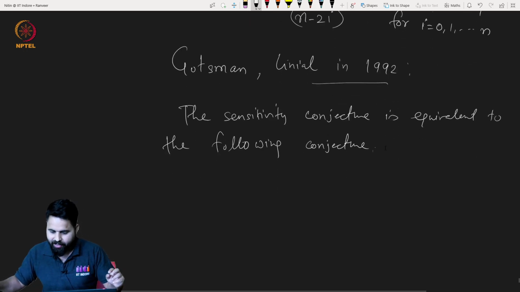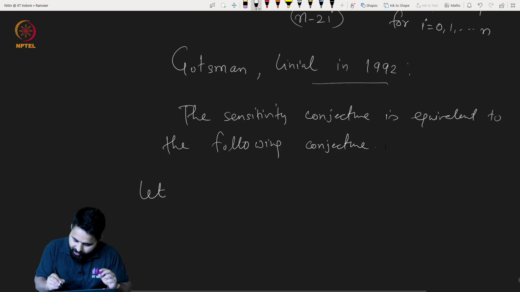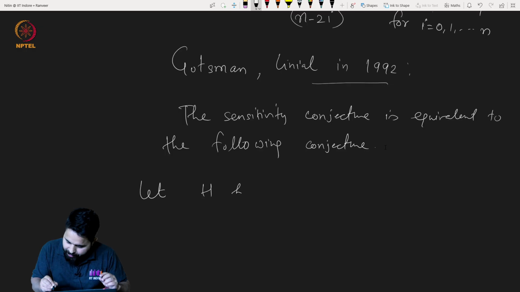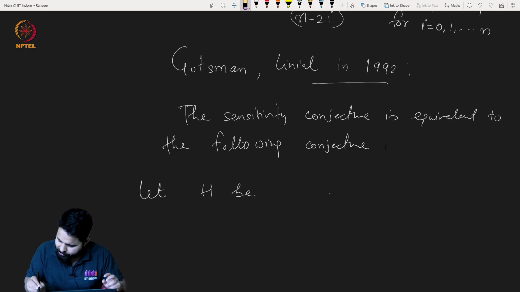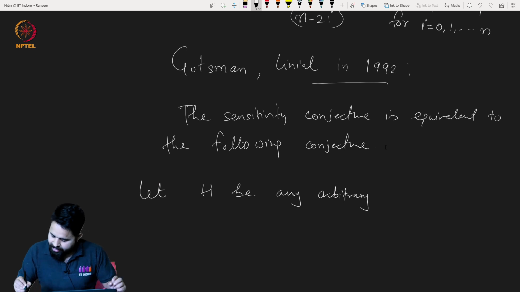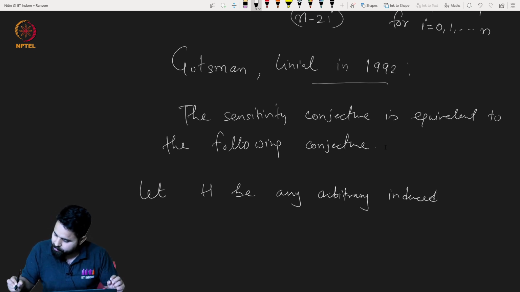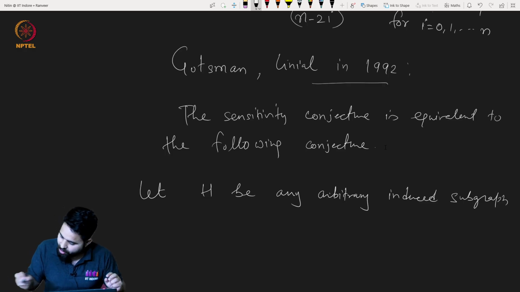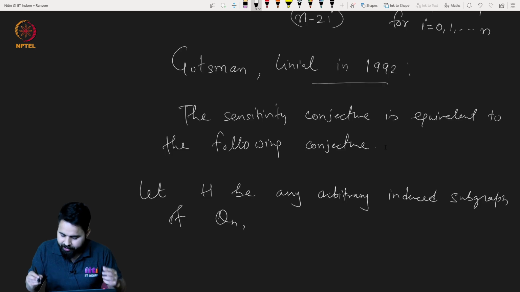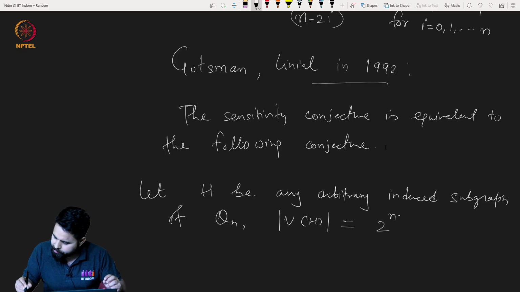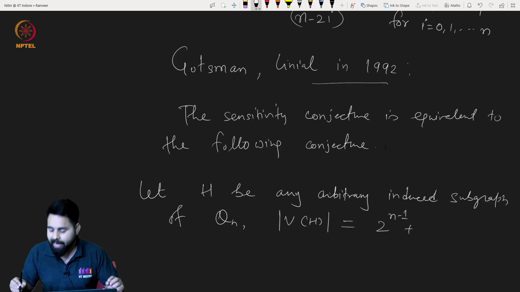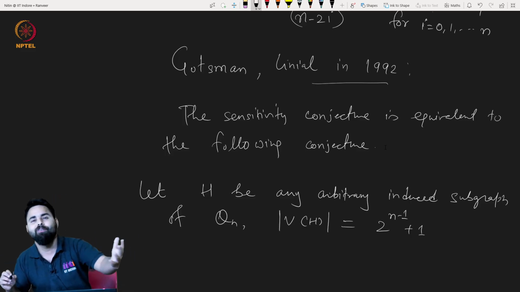Following conjecture: let H be an arbitrary induced subgraph of Qn with the number of vertices equal to 2 raised to the power n minus 1 plus 1, basically one more than half of the number of vertices in Qn.